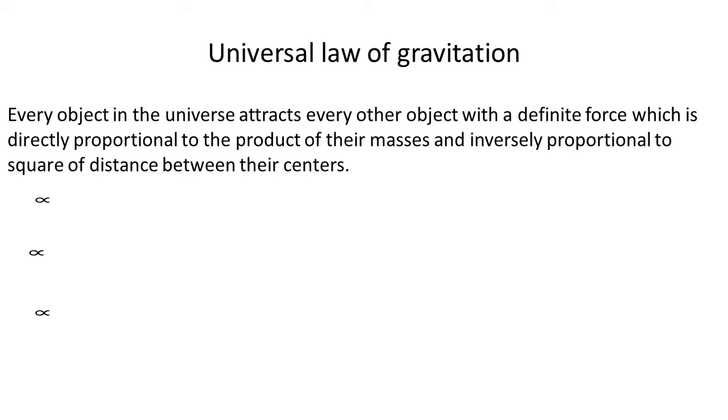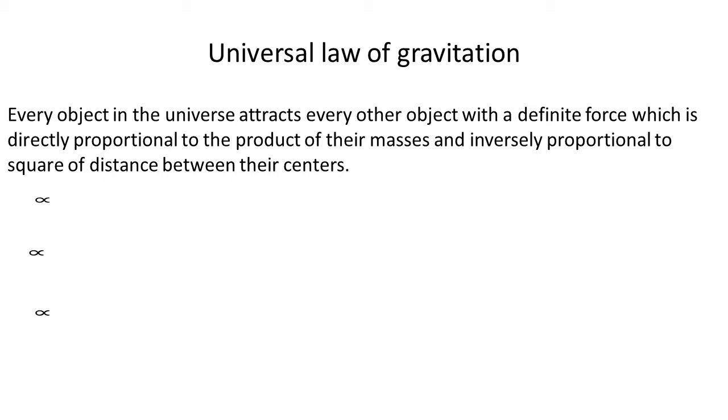Then Newton studied observations and conclusions drawn by several other scientists, particularly scientists like Kepler, and he stated that this force of attraction between the two objects depends not only upon mass, but also upon the distance between their centers.